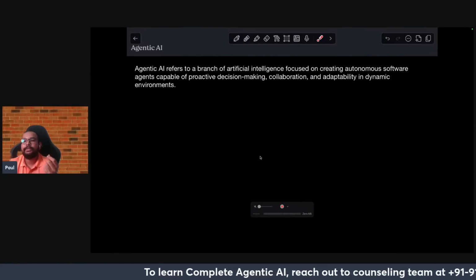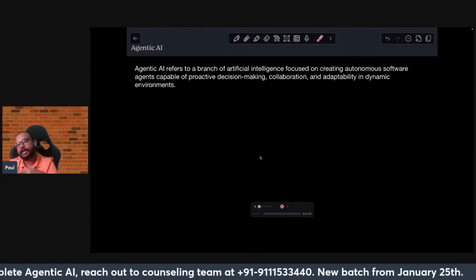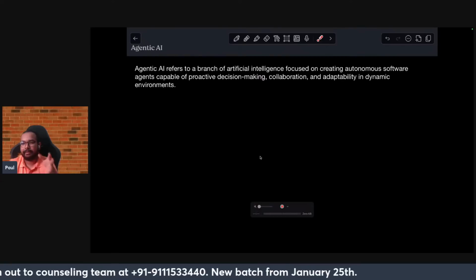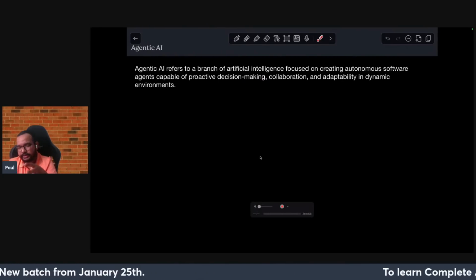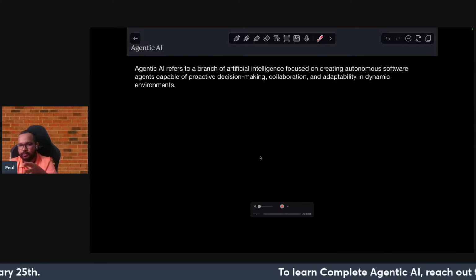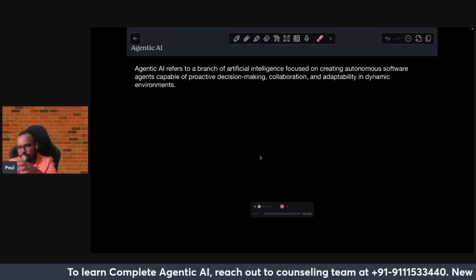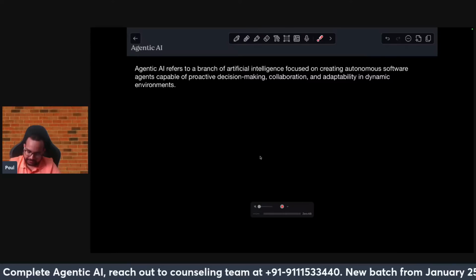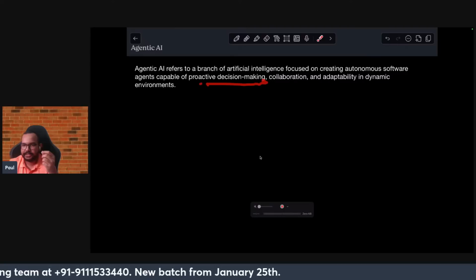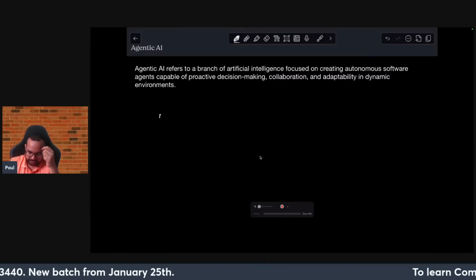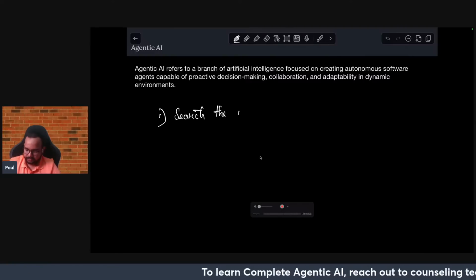It can be a group of agents which can work together. There can be multiple hierarchies, like a sequential based hierarchy, or a long sequence, adaptive complex based hierarchies. For today's class, we will be going through a very simple hierarchy where we will try to create only two agents, and I'll be talking about the architecture also. As you can see here, it can make decisions. Today also I'll be giving some task to the agent. One example of a task that I can give is search the internet.